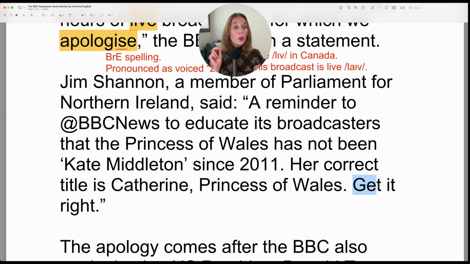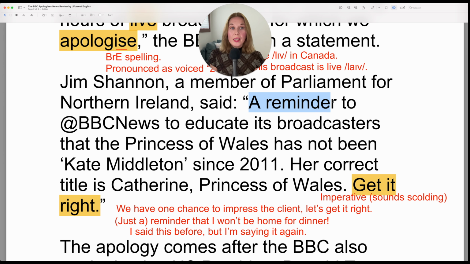But here, notice it's the imperative. And the imperative is to give a direction or instruction. So they're not saying it in a "let's get it right" team way. It's "get it right, get it right." So it's delivered more directly based on the grammatical structure as well.